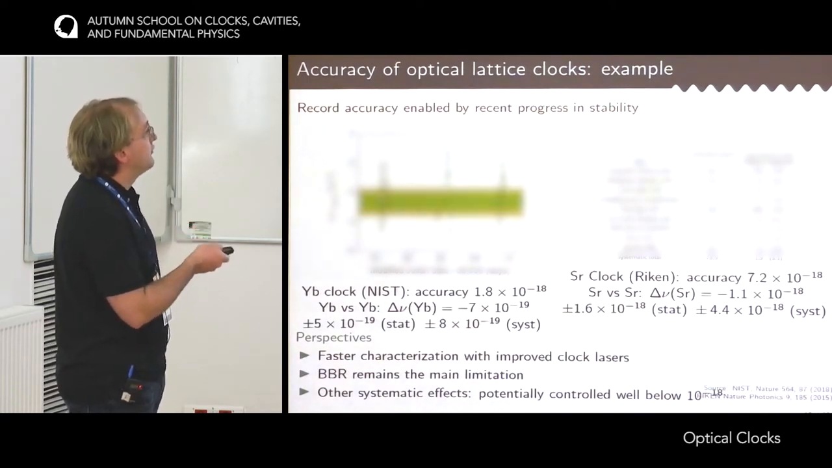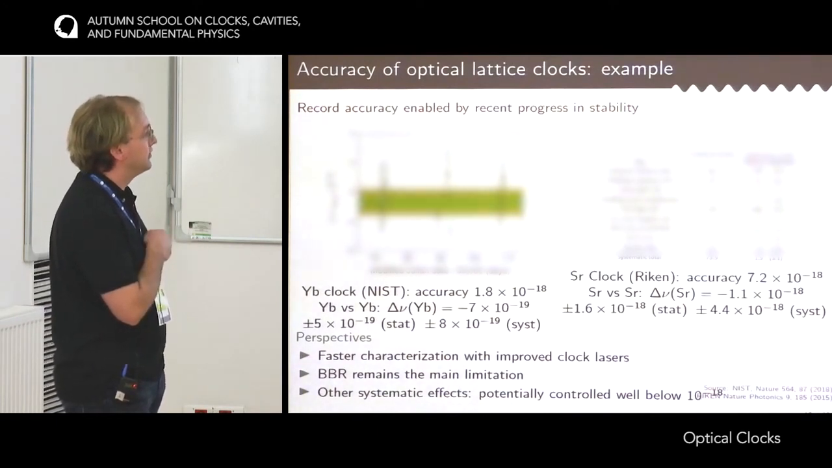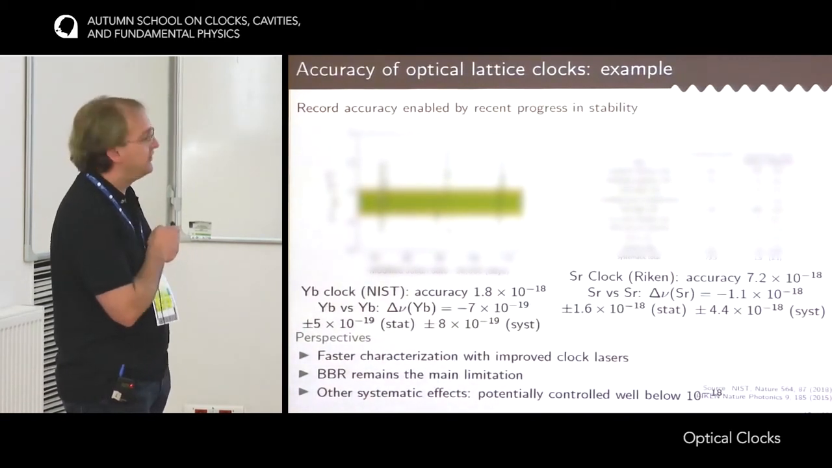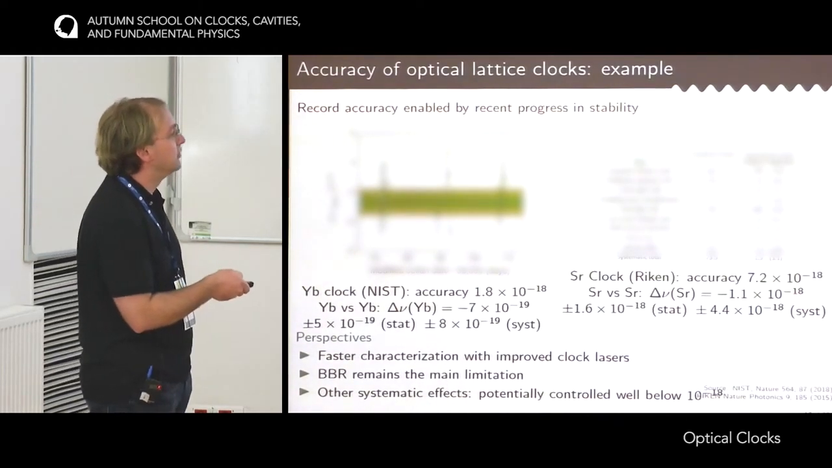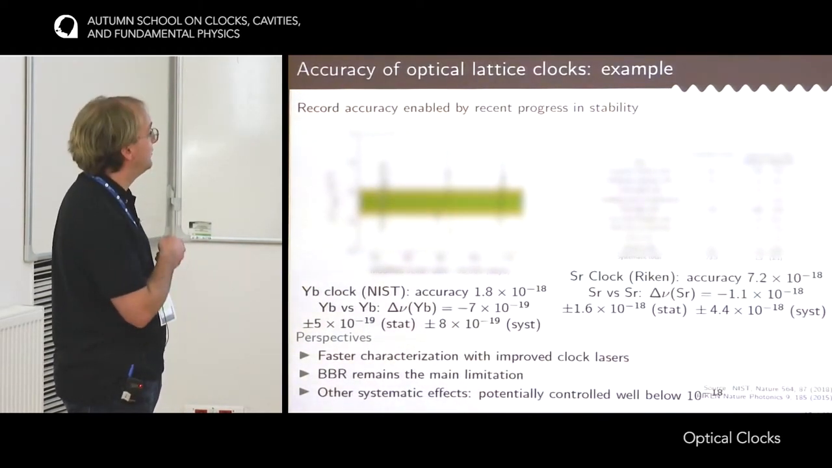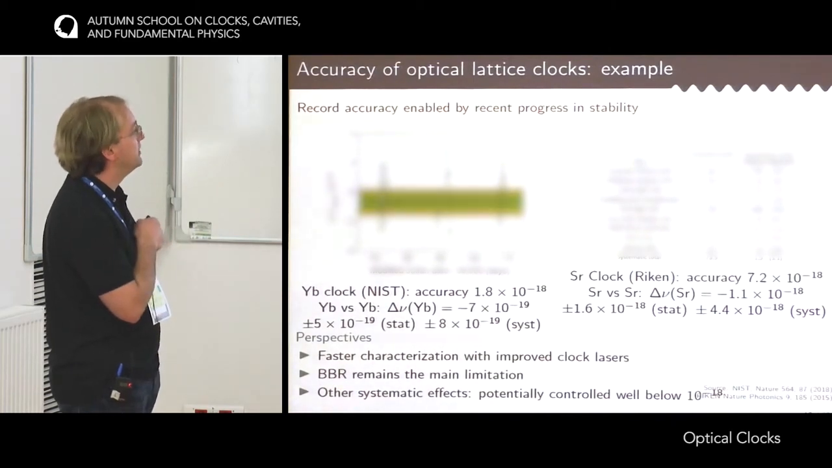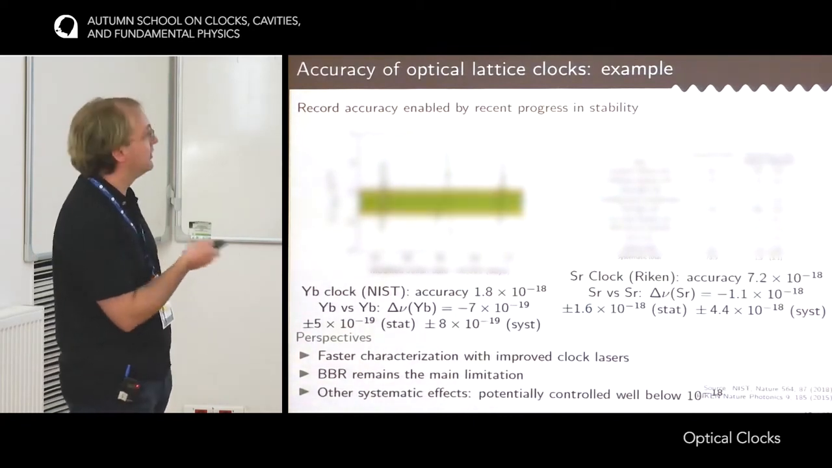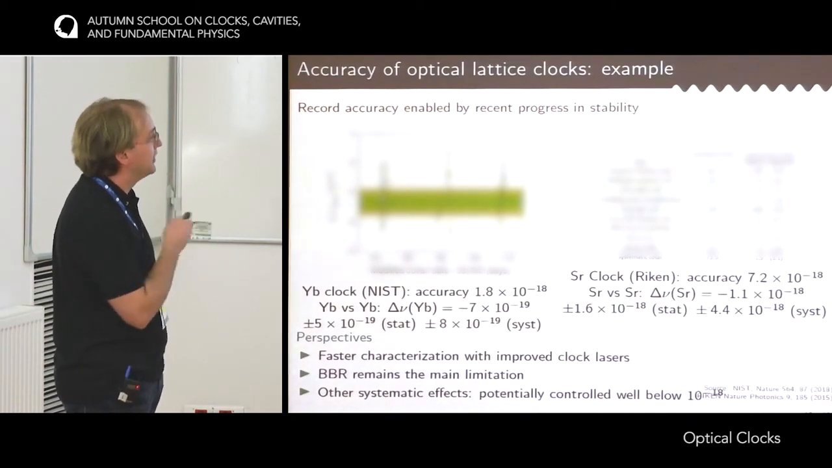Even though these performances are very good, there are perspectives. As the clock laser and the stability of the clocks improve, it's faster and faster to characterize systematic effects. So there are perspectives to improve this accuracy budget even below 10⁻¹⁸, in the 10⁻¹⁹ range. Still, the blackbody radiation shift, even for these cryogenic clocks, remains one of the main limitations. Here a specific treatment has to be employed, because it's not by integrating more that it's possible to estimate the blackbody radiation shift better. We'll come to that later.